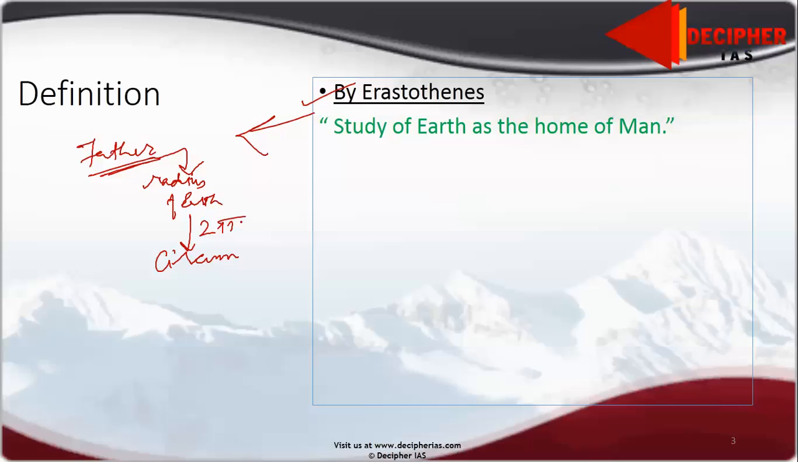by 2 pi r. Now you will say that Earth is a sphere. How can a sphere have a circumference? A circle has a circumference, but we can take the circumference of the equator or of the poles or any other circle. So we have different circumferences of different circles that we can make on Earth. Eratosthenes gave a very simple definition: study of Earth as the home of man. It is very clear by its words only.